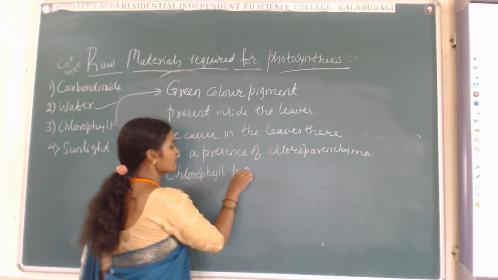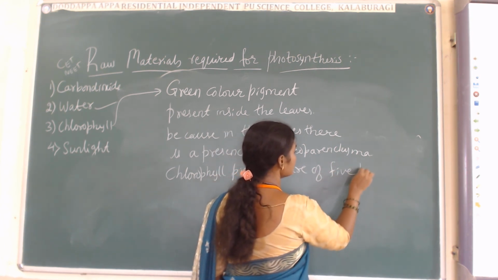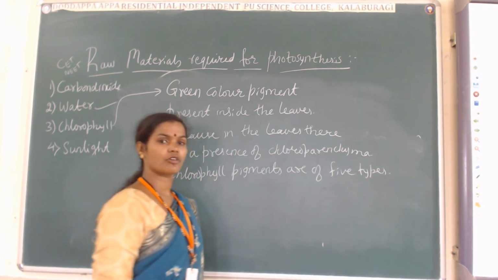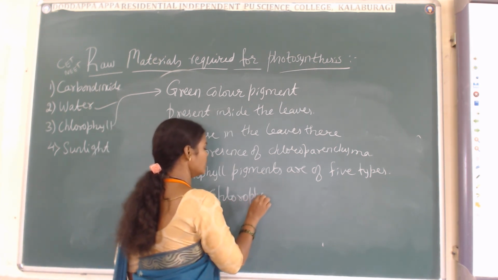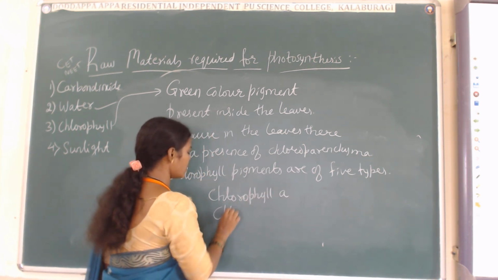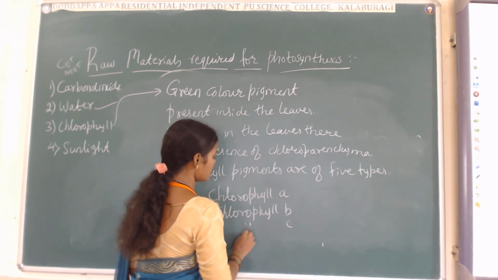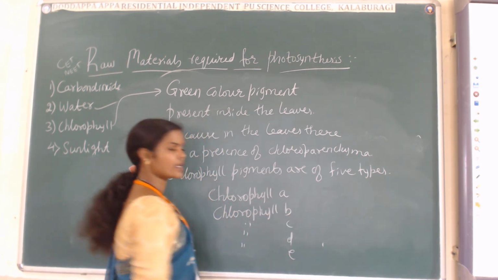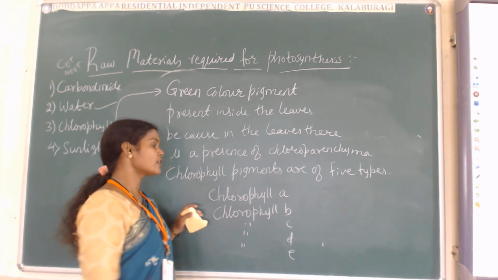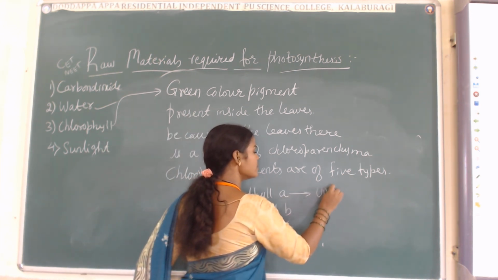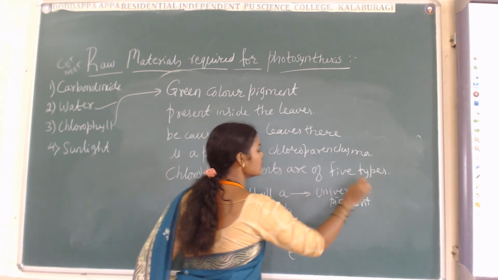Chlorophyll pigments are of 5 types. That is chlorophyll A, chlorophyll B, chlorophyll C, chlorophyll D and chlorophyll E. So there are 5 types of chlorophyll pigments we are going to see, and chlorophyll A is called the universal pigment.